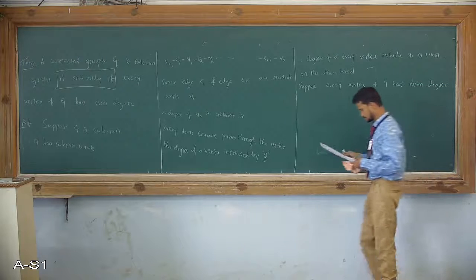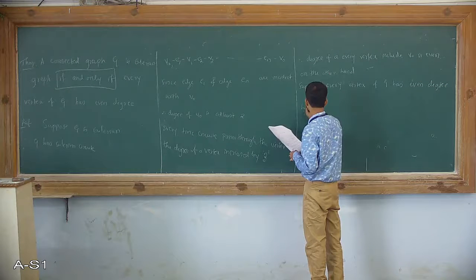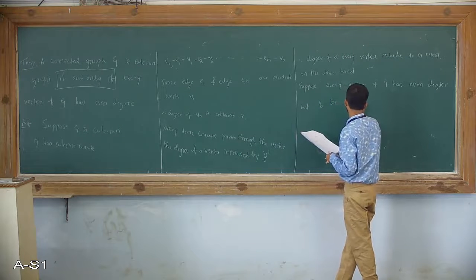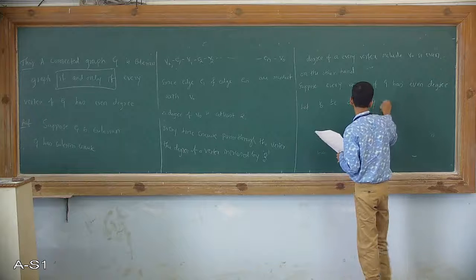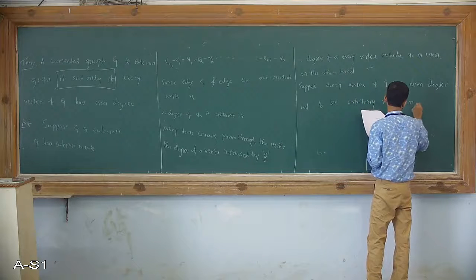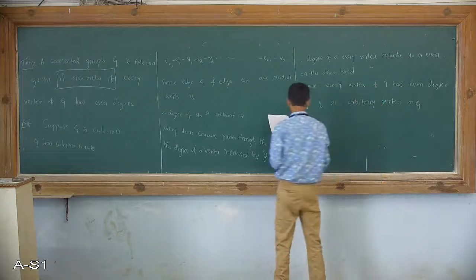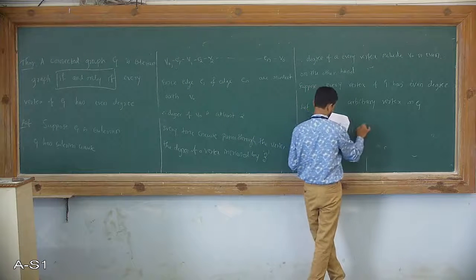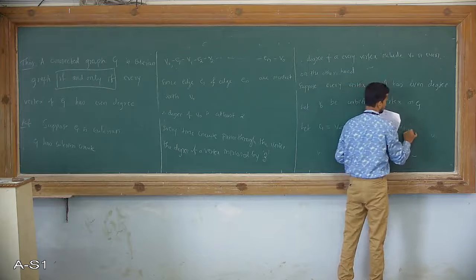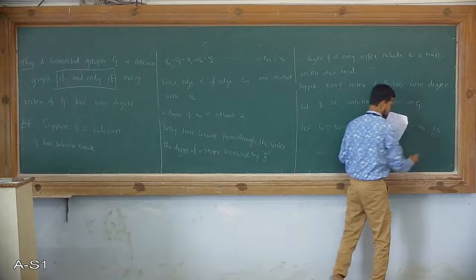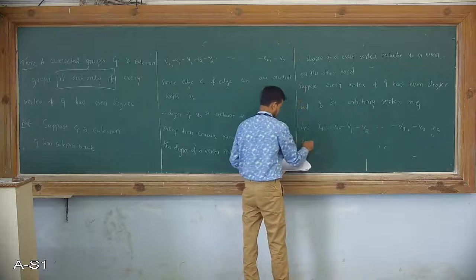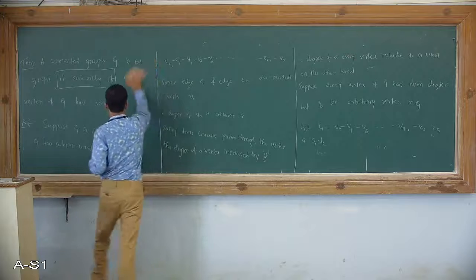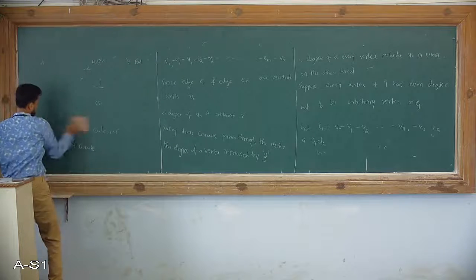Let V0 be an arbitrary vertex in G. So let C1 equal V0, V1, V2, and so on, Vn minus 1, V0, which is a cycle or a circuit. Circuit and cycle are the same here, so I'll use the word cycle.